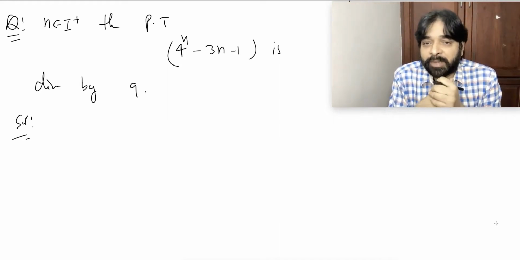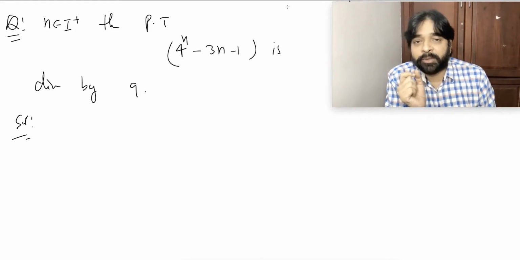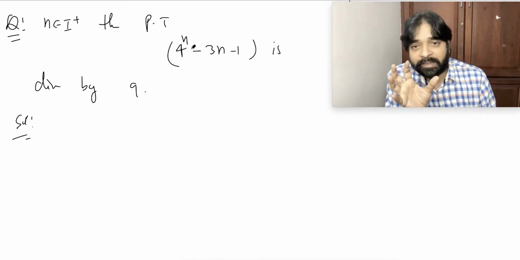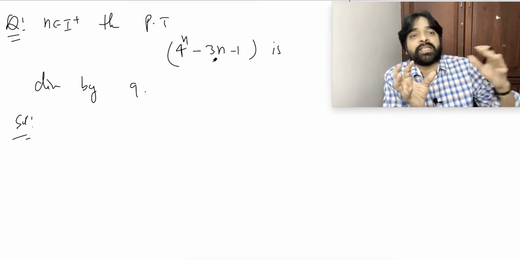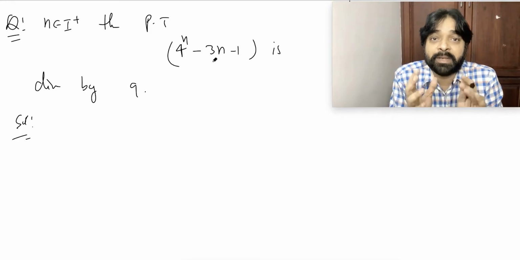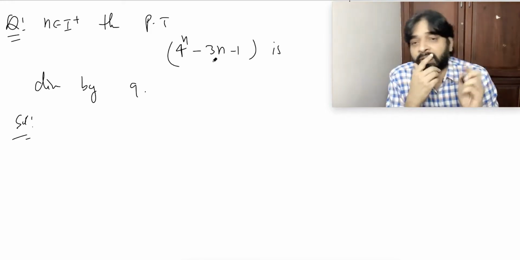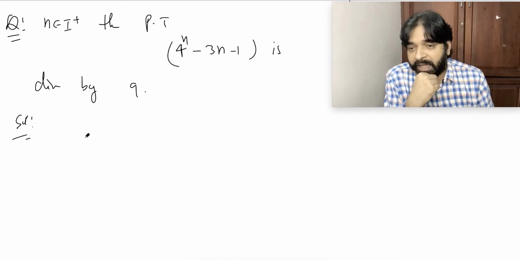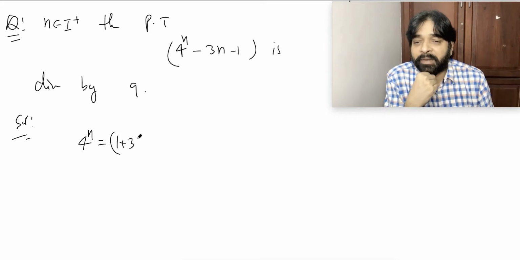What is the meaning of common sense? I have to prove that this is divisible by 9, so I will try to bring 9 as much as possible. So think, 4 power n is there. Can I write 4 power n as 1 plus 3 power n?